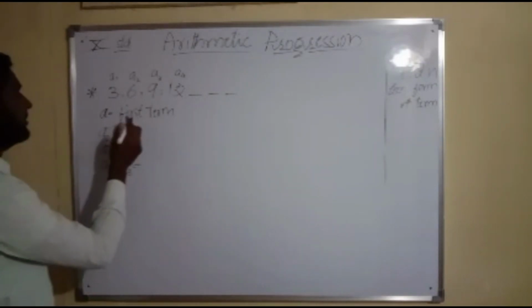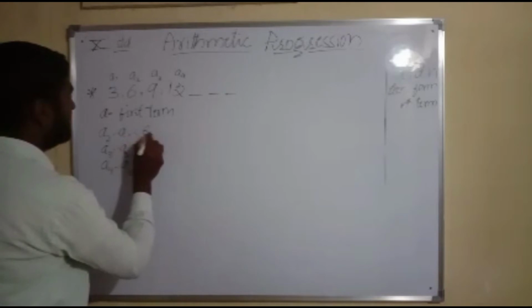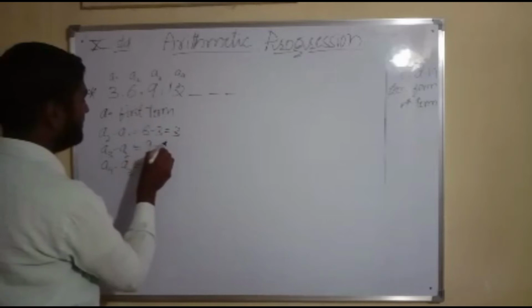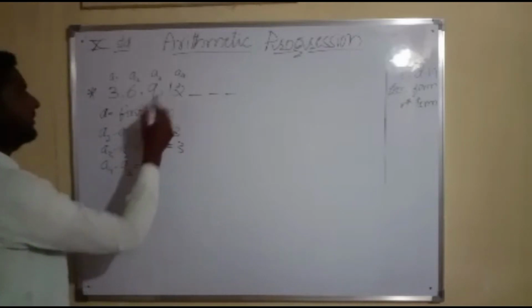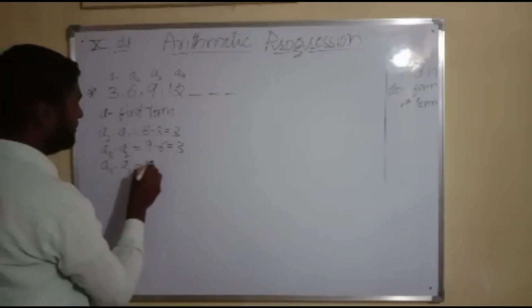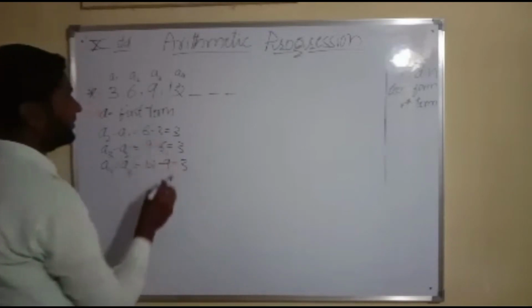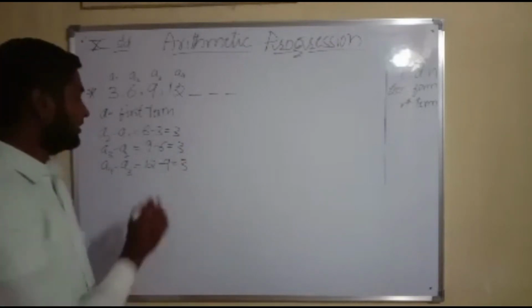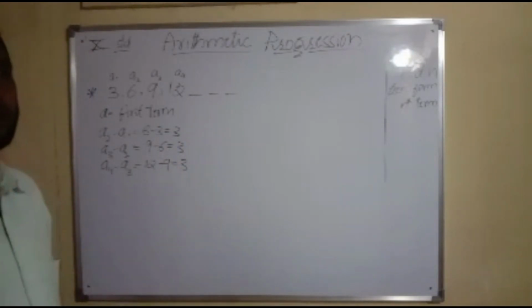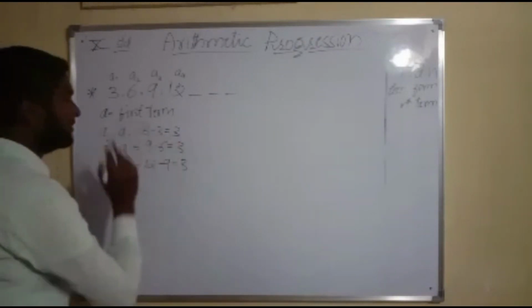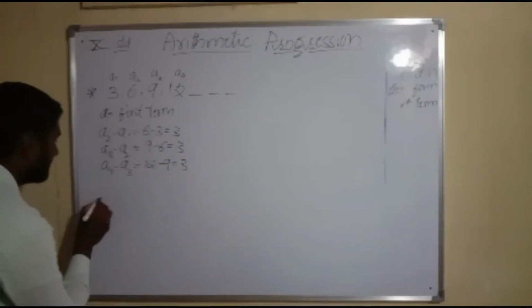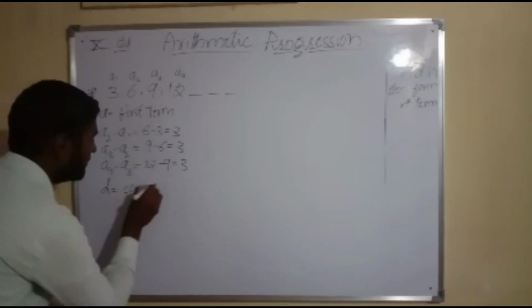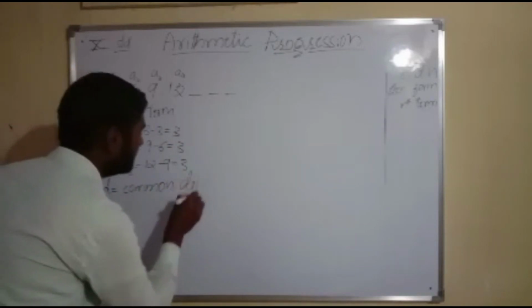For example, you can see here A2 minus A1 means 6 minus 3, I get 3. A3 minus A2, 9 minus 6, I get 3 again. A4 minus A3 means 12 minus 9, I get 3. Everywhere I have got 3, 3, 3, the same number, which is called a fixed number. So this fixed number is called the common difference.